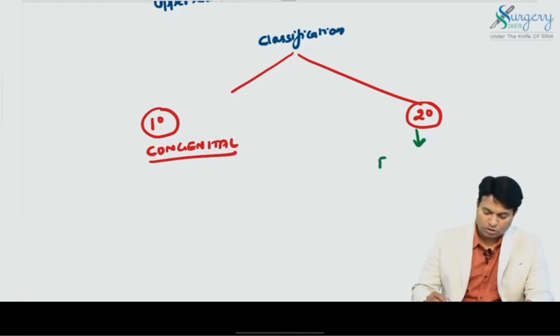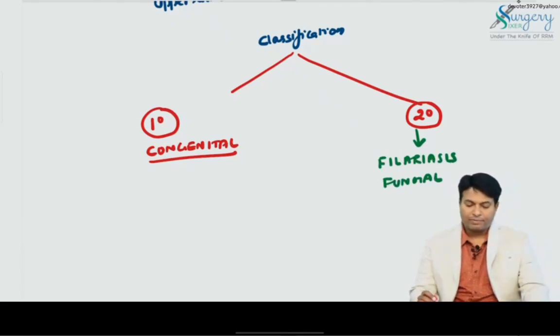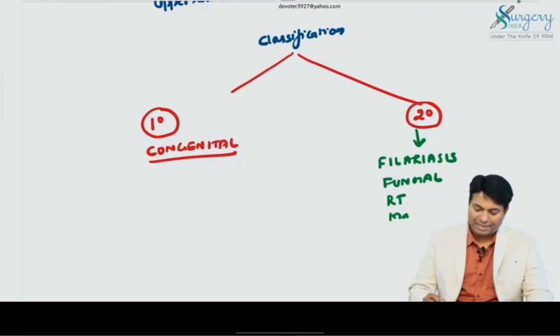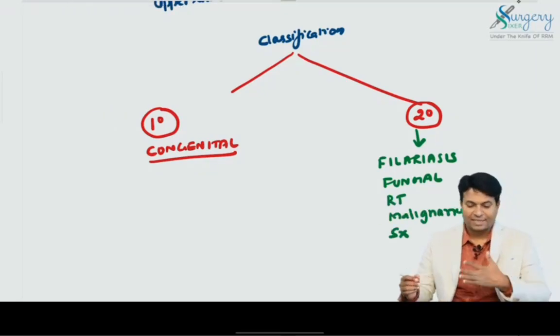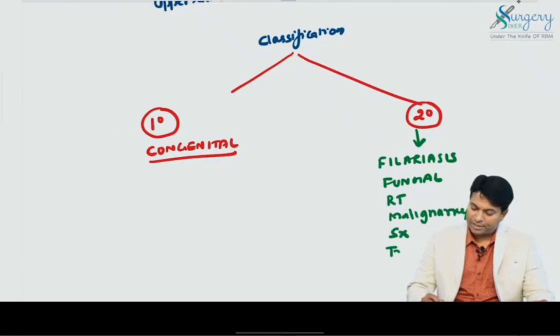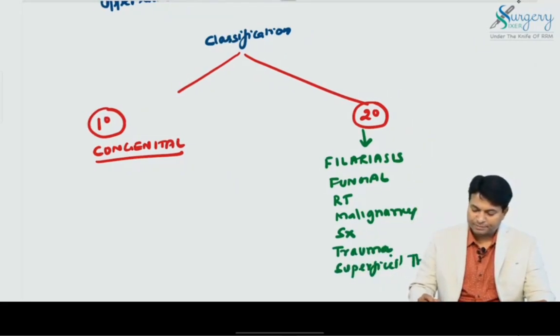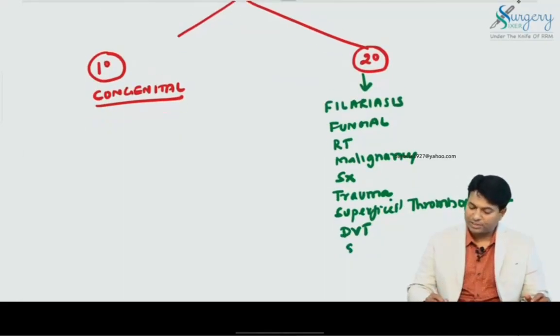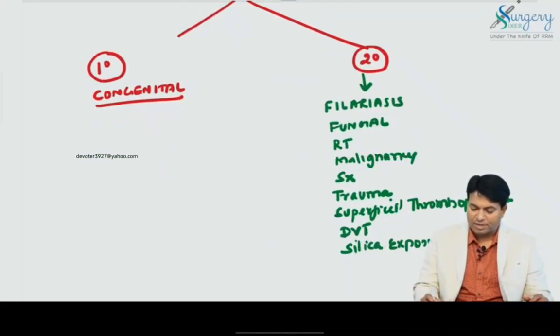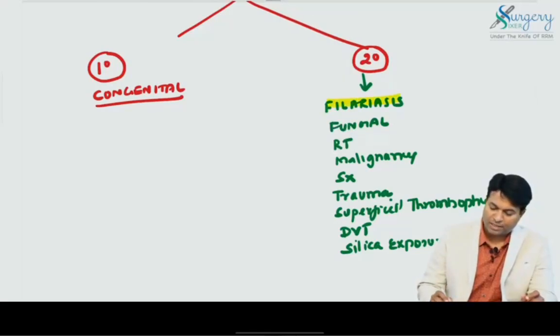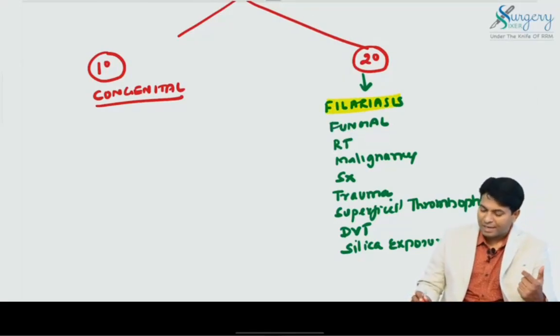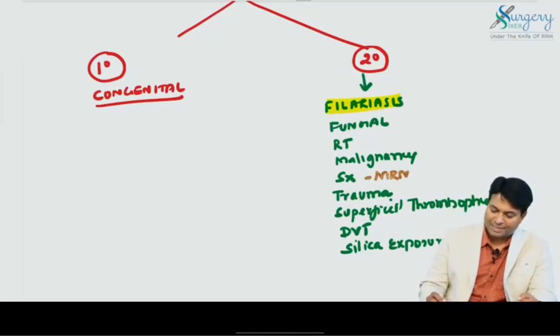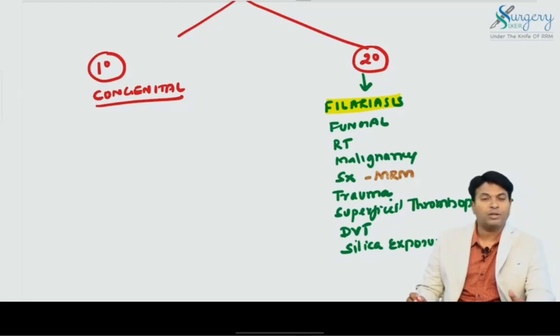What are the causes? The most common cause, as already discussed, is filariasis. Fungal infection like tinea pedis, radiotherapy, malignancy, surgery like axillary dissection or modified radical mastectomy, trauma, superficial thrombophlebitis, DVT, and exposure to silica particles can all cause secondary lymphedema. In secondary causes, please don't forget the most common cause, filariasis.